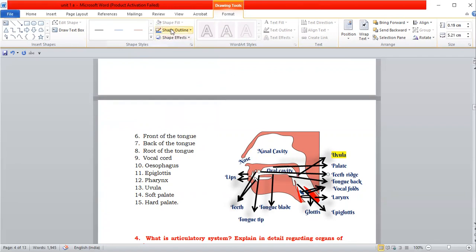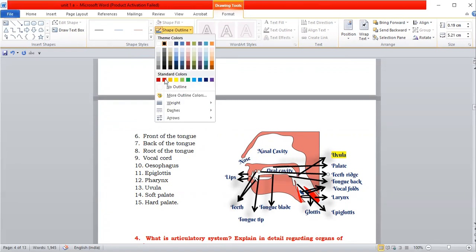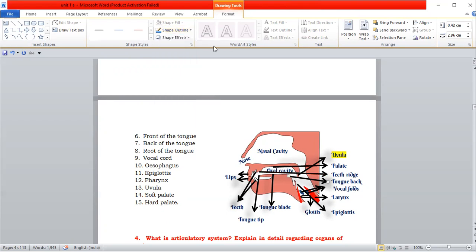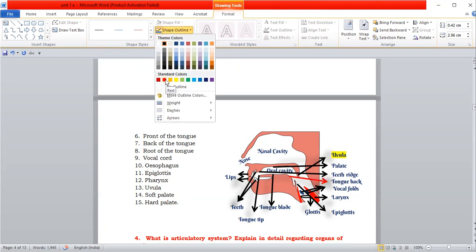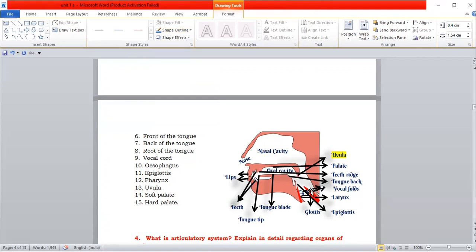And this is the teeth ridge. The front part of your mouth, just above or just back of your upper teeth, is called the teeth ridge. And this one is the back of the tongue. The tongue is again divided into tip of the tongue, front of the tongue, back of the tongue, center of the tongue or middle of the tongue. This is the back of the tongue. And these two are called vocal folds.